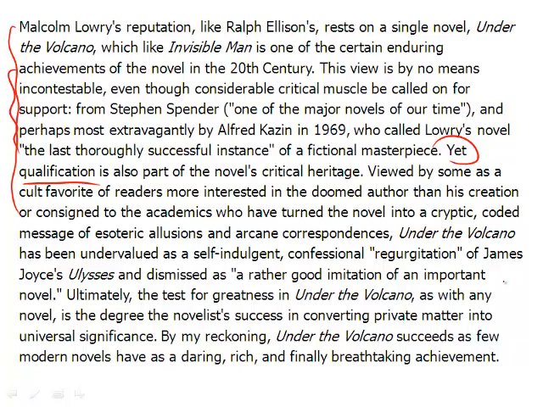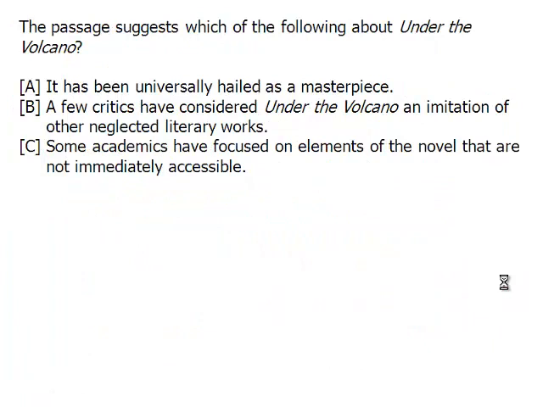The limiting of the statement shows that a lot of people don't necessarily think it's that great of a book. Some might call it a rather good imitation of an important novel. Therefore, we can get rid of answer choice A because the passage does not suggest it has been universally hailed. So out with A. A is incorrect.